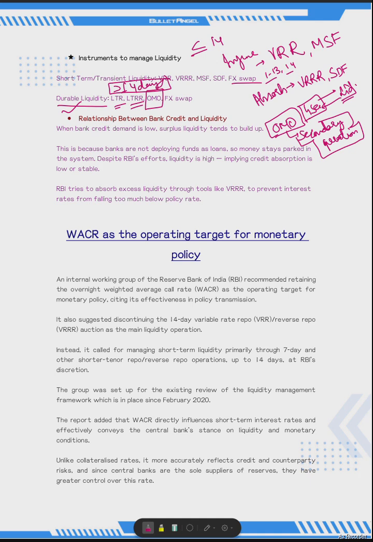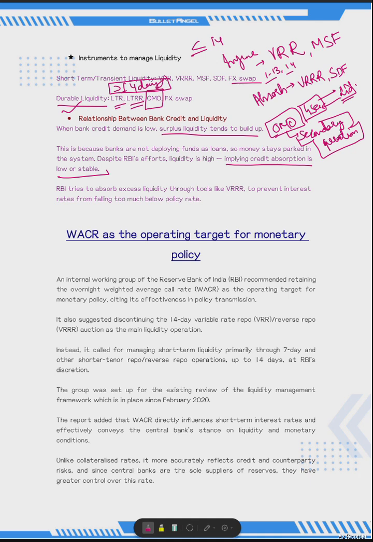So what's the relationship between bank credit and liquidity? When bank credit demand is low, surplus liquidity tends to build up. This is because banks are not deploying funds as loans, so money stays parked in the system. Despite the RBI effort, liquidity is high, implying that credit absorption is very low and stable. Especially considering the volatility in the market, projects are not getting started.